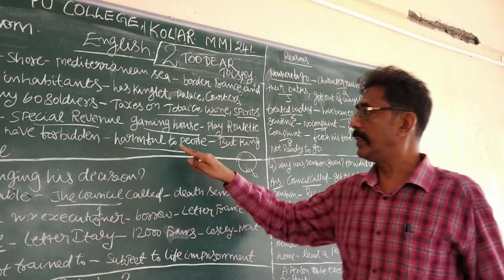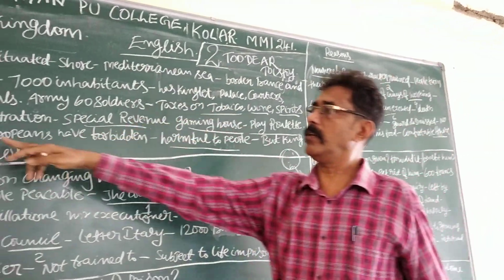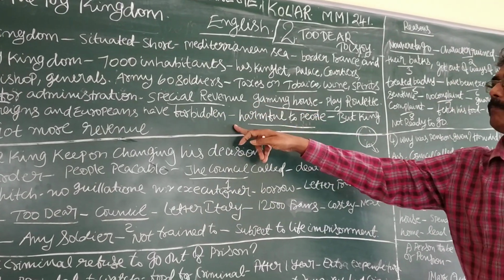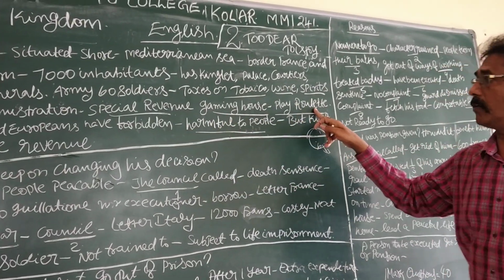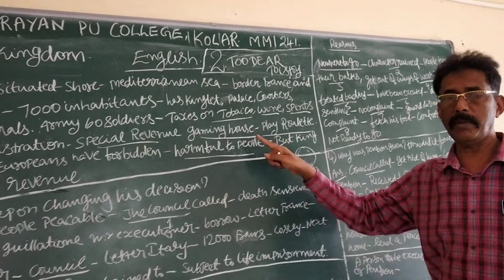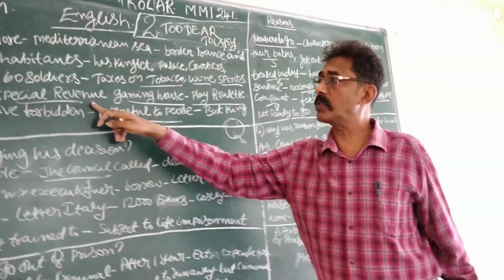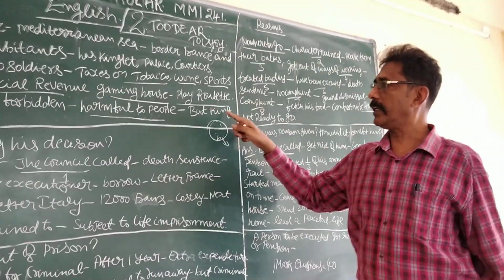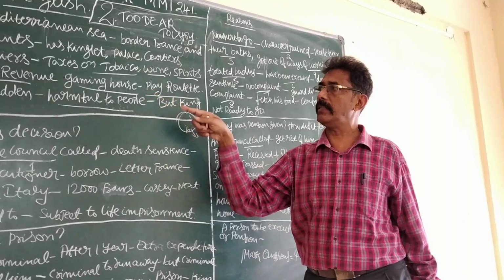It is why it is very harmful, and German rulers, sovereigns, and European countries have banned and forbidden this gaming house. But the king continued to keep running this gaming house. Why? Because it is the source of special income, special revenue. It is why the king is very happy running this gaming house.